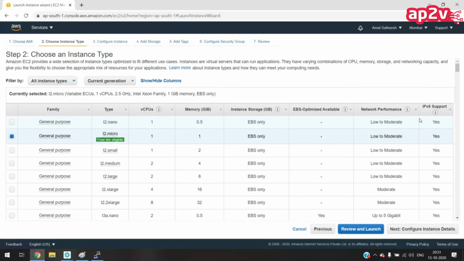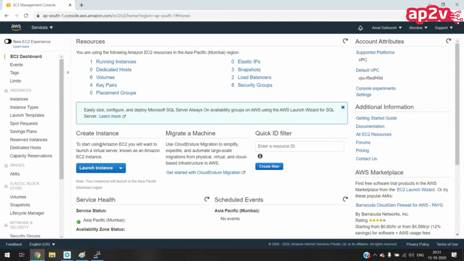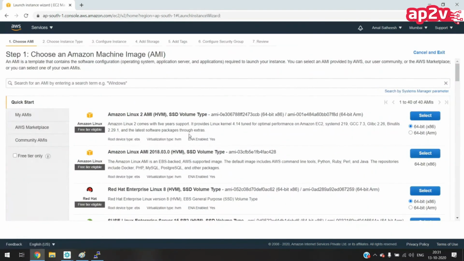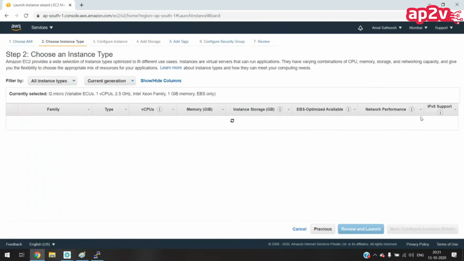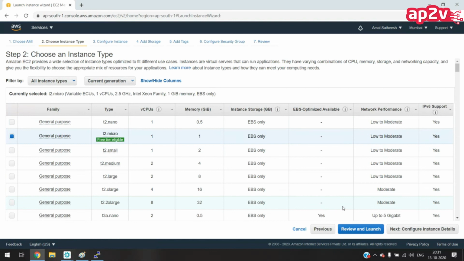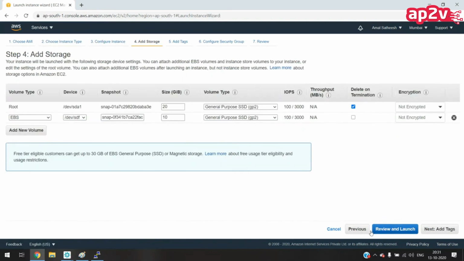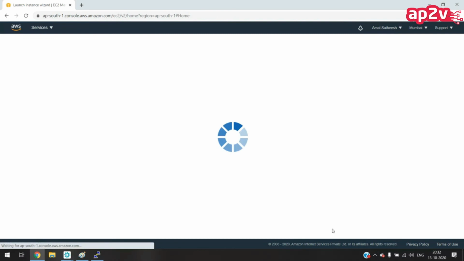Sir, will it have the same configuration, or will it have the data also which was on the disk? Only data. There is nothing else. We are only selecting the first option. For the rest of the options, Amazon will ask you, and you have to give something. Only the first image which we are selecting will be the image which you created. That's it.